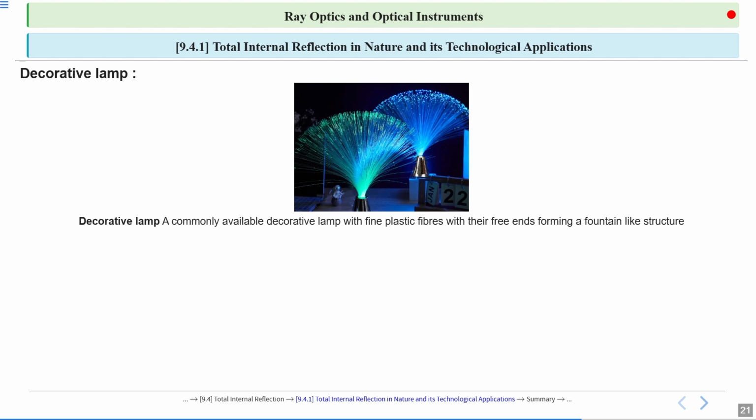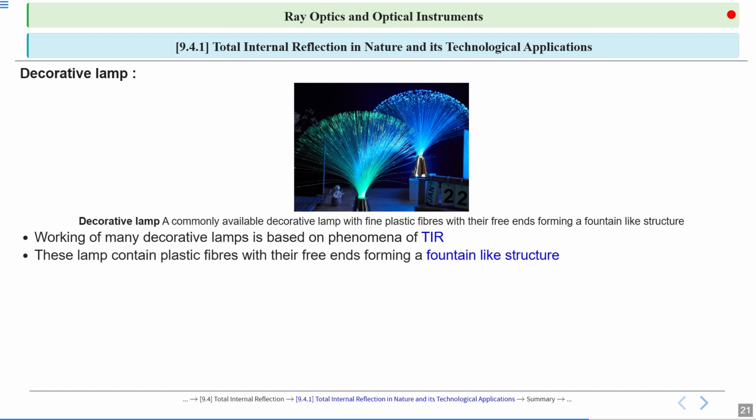Decorative lamp. The working of many decorative lamps is based on the phenomenon of total internal reflection. These lamps contain plastic fibers with their free ends forming a fountain-like structure. Look at the figure. A commonly available decorative lamp with fine plastic fibers with their free ends forming a fountain-like structure.